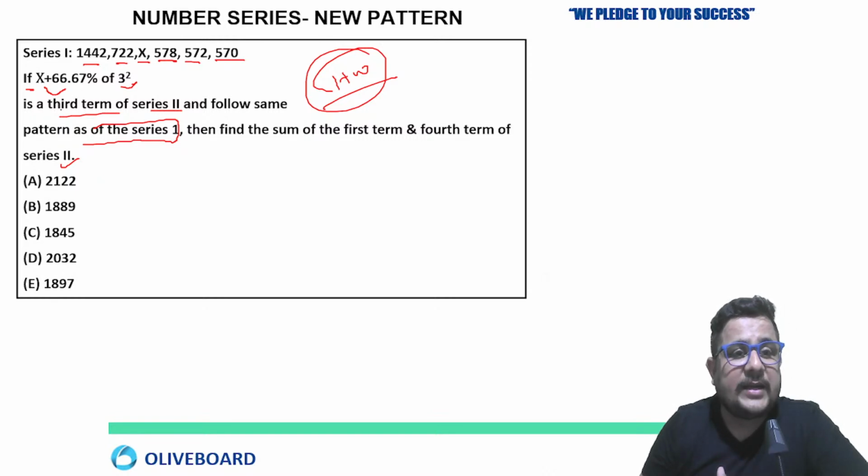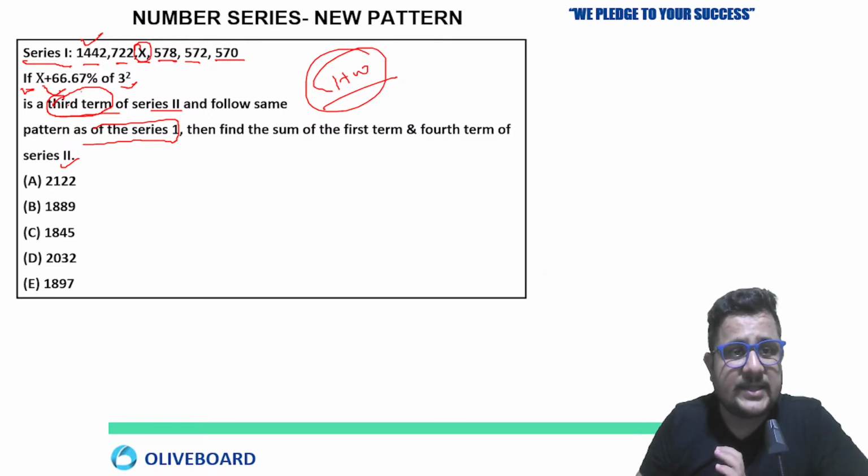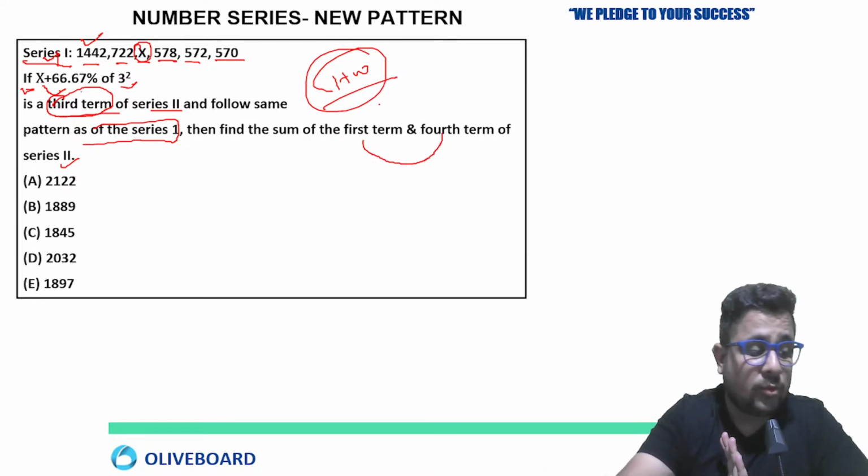So first of all, see, there is no second number or reference number about the second series given. First of all, you have to find out the pattern of the first series, right? And the third term of the second series is equal to what? X. X is the missing number of the first series, plus 66.67% means 2/3 of 3 square. So you can get the third term with the help of X. If you know the third term, then you can find the other terms also because the pattern is the same as series 1. After finding that, you can add the first and fourth terms of the series. So you will get the answer, right? This is the homework you have to try.